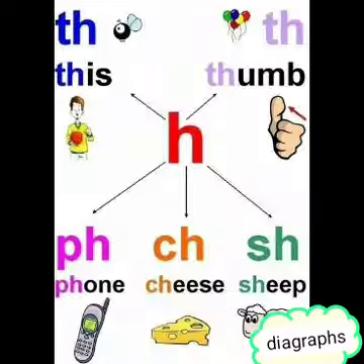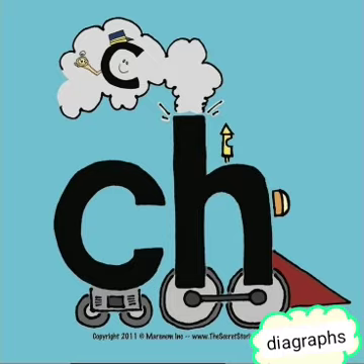When S comes with H, they make the sound sh. When T comes with H, they make the sound th. When C comes with H, they make the sound cha, cha. When W comes with H, they make the sound wa. When P comes with H, they make the sound f. Let's start with C with H.